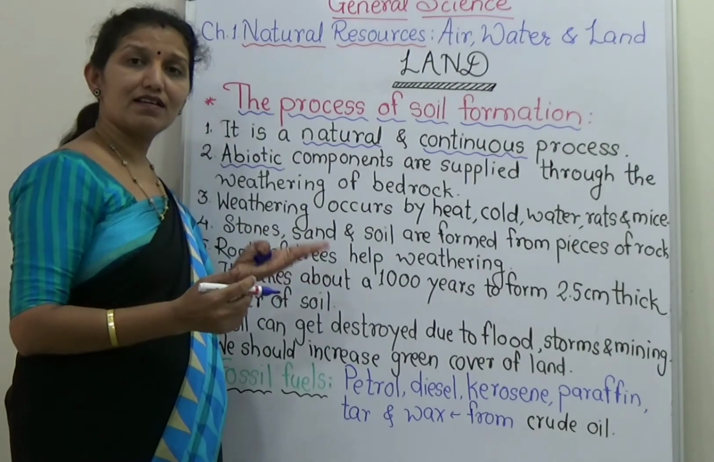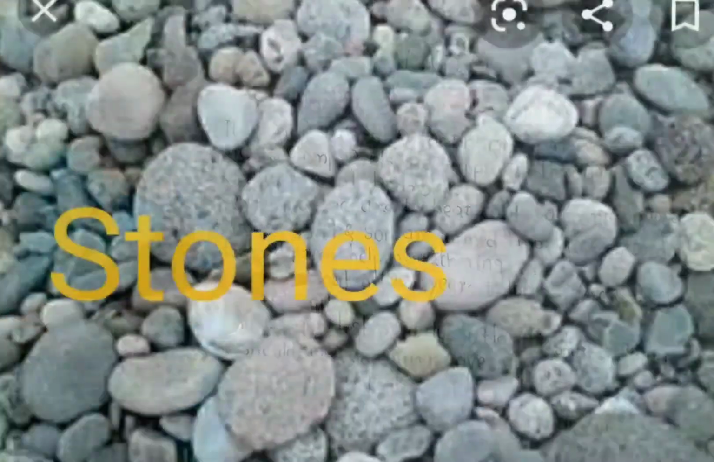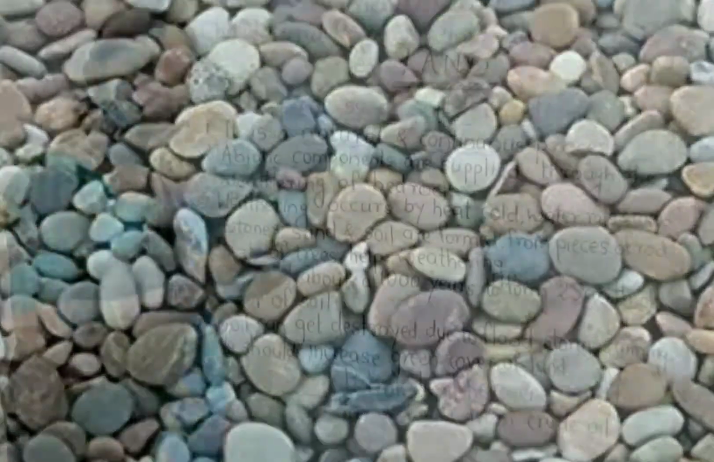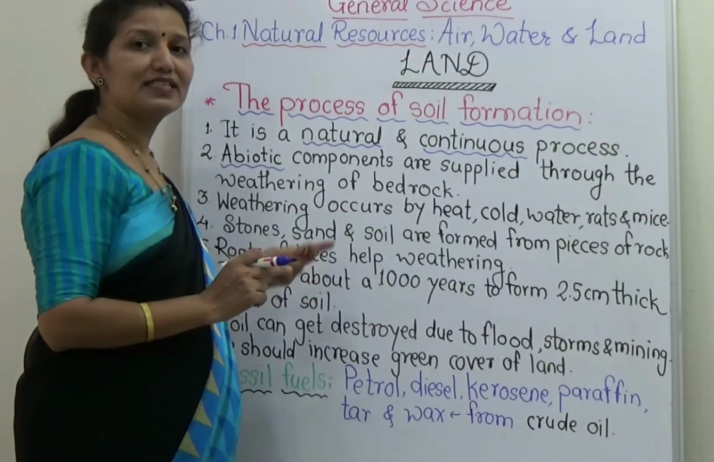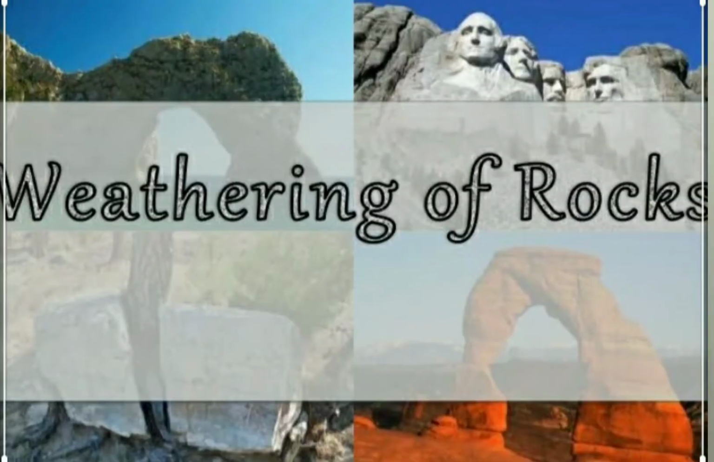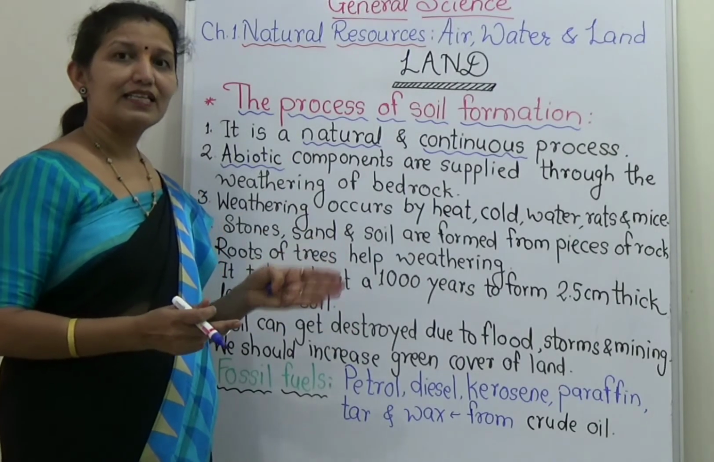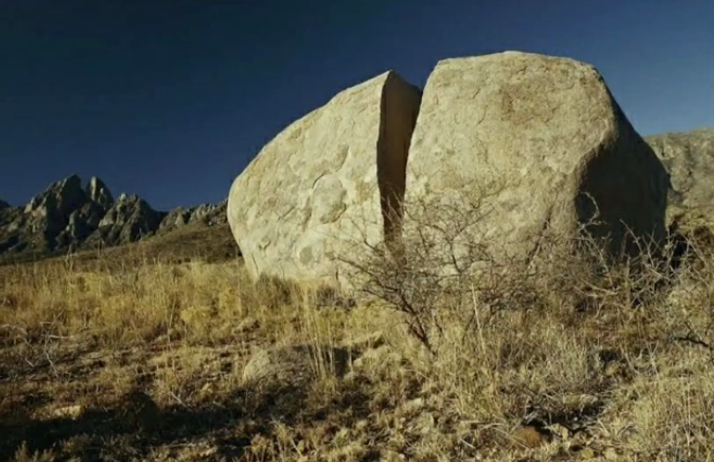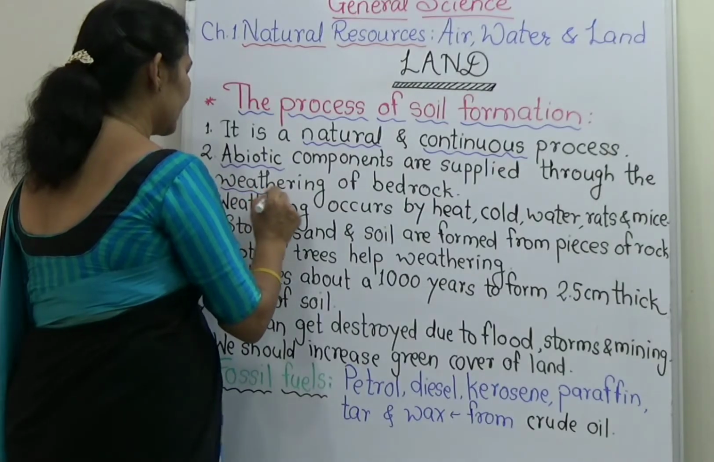Which are these abiotic components then? Soil, stones, small stones, big stones, sand. All these are the abiotic components which are supplied through weathering of bedrock. Now what is weathering? Weathering of bedrock means the bedrocks are broken down into smaller pieces. That is called weathering of bedrock.